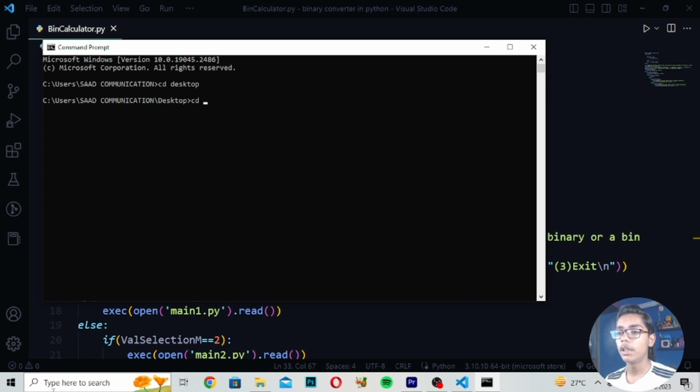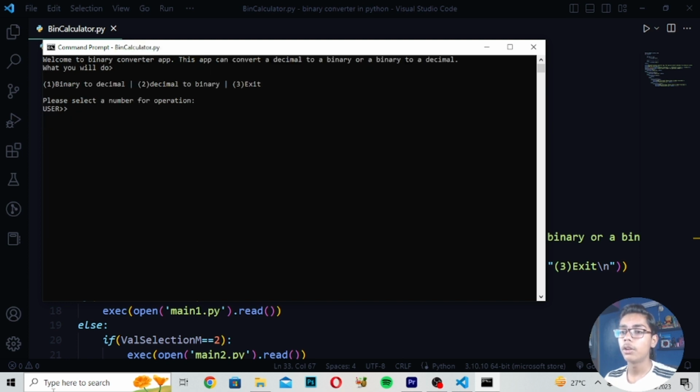I will be running it, which is created on desktop: cd, and our folder name was binary converter in Python. This was the name of our folder, and in this folder we have the file bin calculator.py. Press enter. You can see now it is asking you to select what you have to do: convert binary to decimal, convert decimal to binary, or exit.